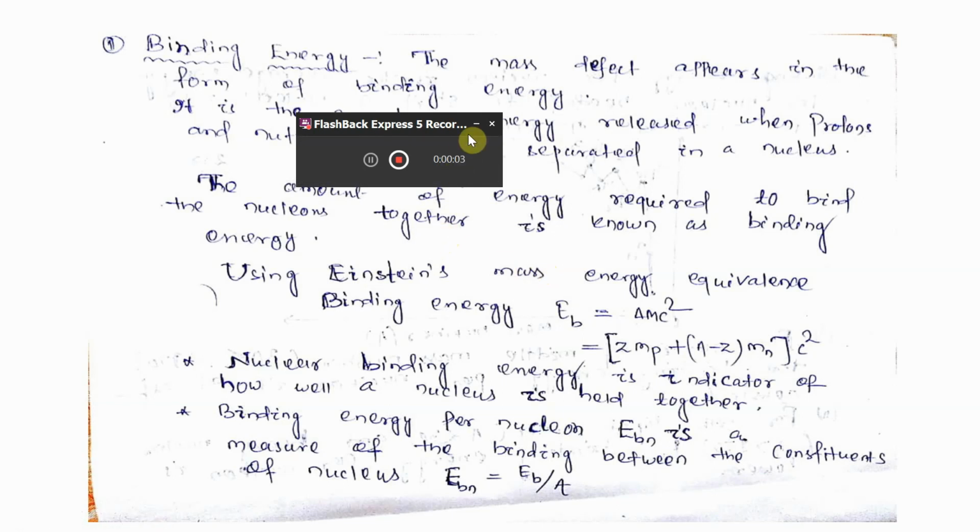Today we will discuss binding energy. In my previous class, I have already discussed mass defect. Mass defect is nothing but the difference between the sum of the masses of the nucleons and the total mass of the nucleus. And the mathematical expression we have already seen: (Z Mp + (A minus Z) Mn minus M) whole into c square.